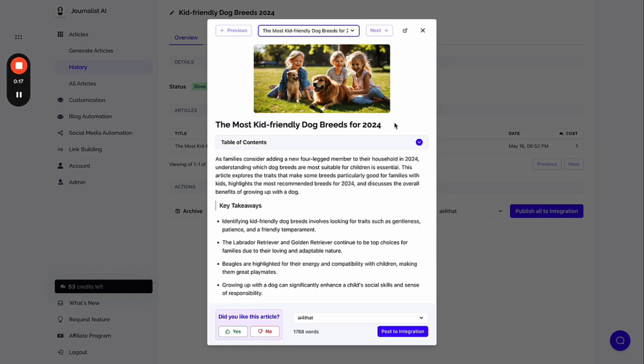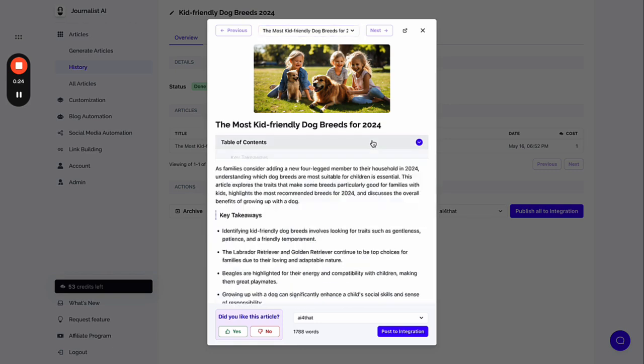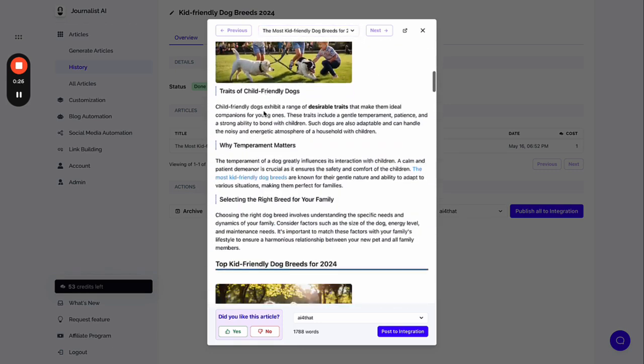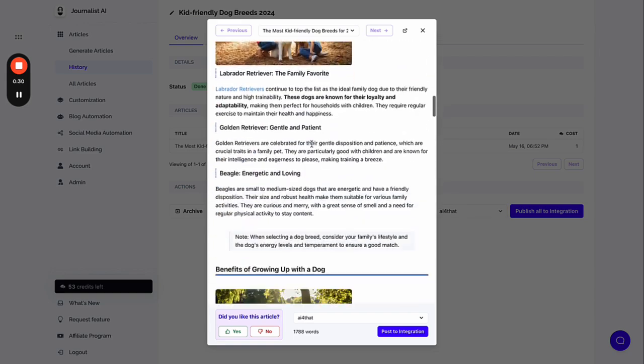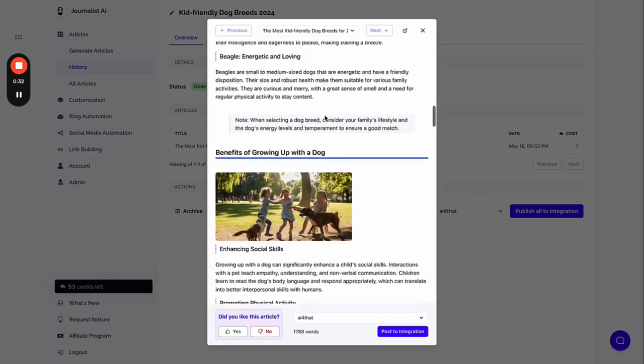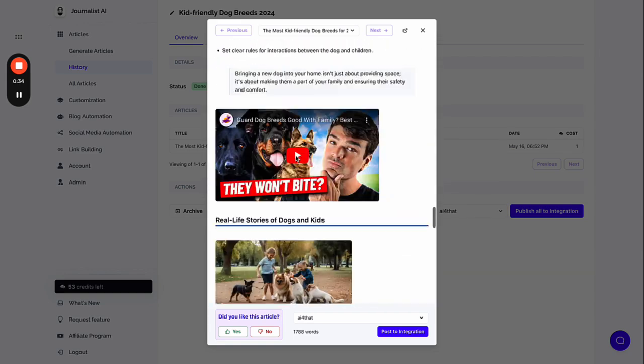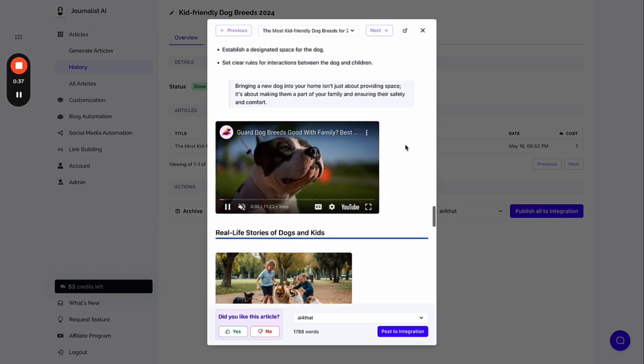Okay, so first I want to show you how the actual posts can look like if you do them with AI. Everything you see here is all done with AI. The featured image, the table of contents, all the content structuring, right? The in-article images, there's internal links, so linking out to other pages on my site. There's external links linking out to other authoritative sources, bullets, tables, quotes, even, of course, in-article videos that are relevant to what the content is about.